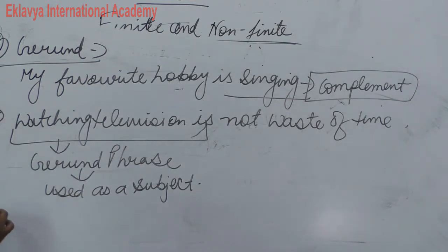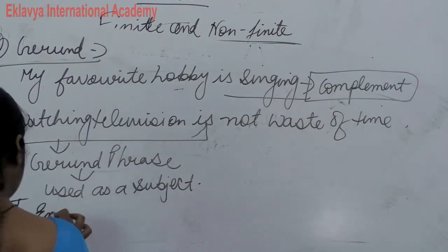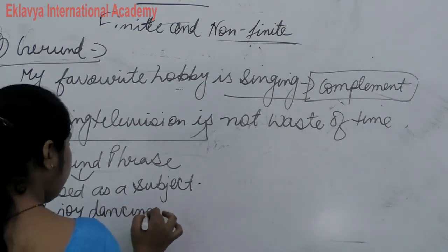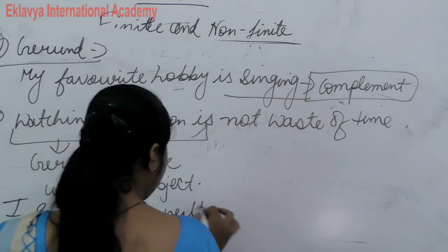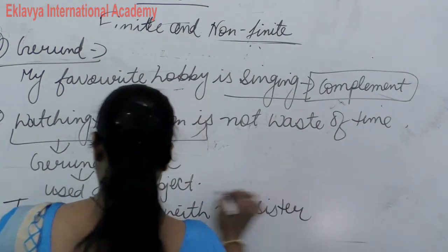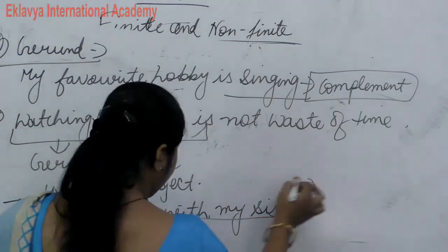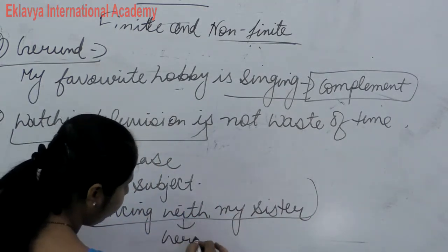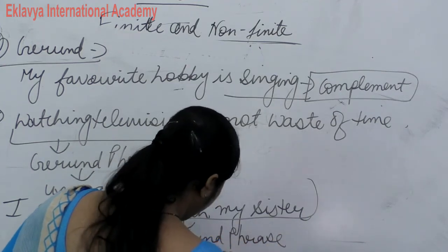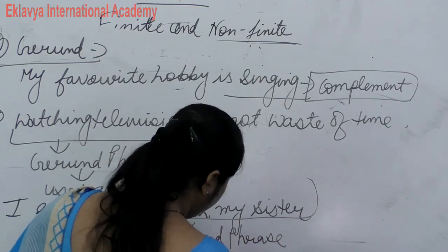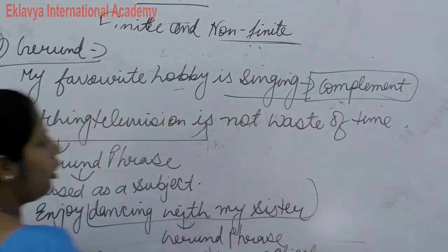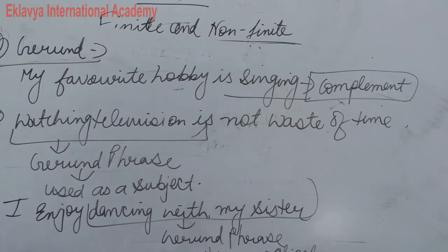Clear? I enjoy dancing with my sister. So dancing with my sister is what? This is also a gerund phrase, but used as an object. So clear, subject and object about gerund.